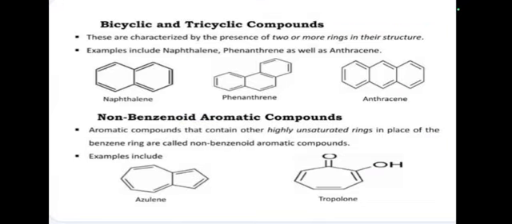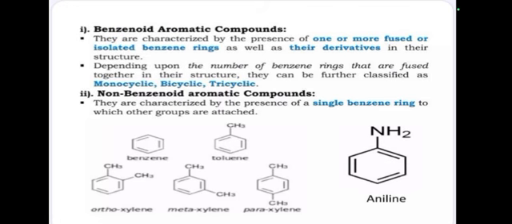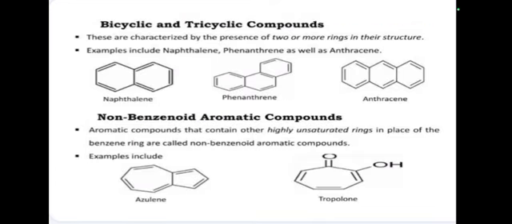Next we see the benzenoid classified as monocyclic, bicyclic, etc. Bicyclic and tricyclic compounds are characterized by the presence of two or more rings in their structure. Two rings in the structure means bicyclic.